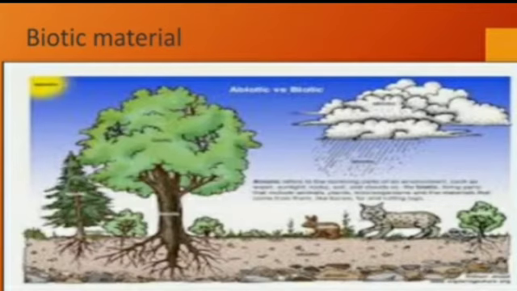Understood? So the fertility of a soil depends upon the amount of humus present in the soil. The more the humus, the more fertile the soil becomes. The less the humus, the less fertile the soil becomes. So the fertility of the soil depends upon the amount of humus present in the soil. Understood, student? Biotic material. Okay.